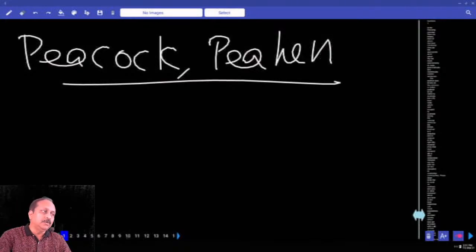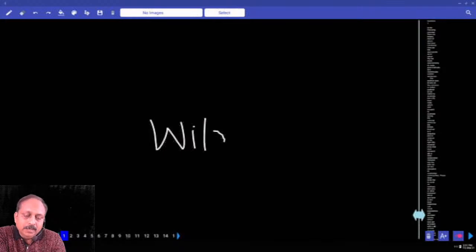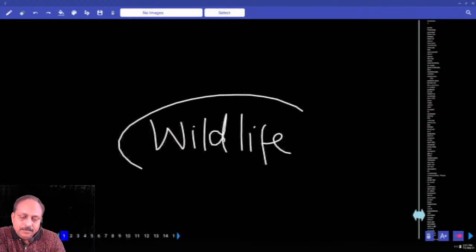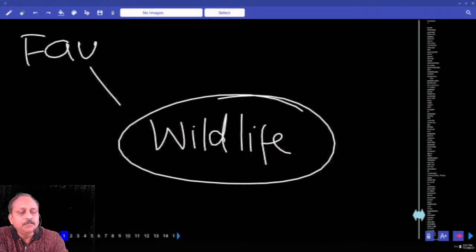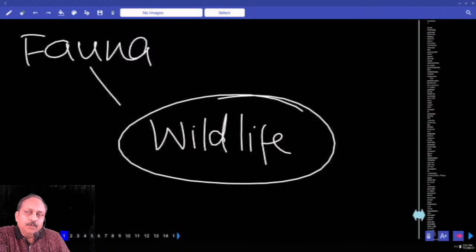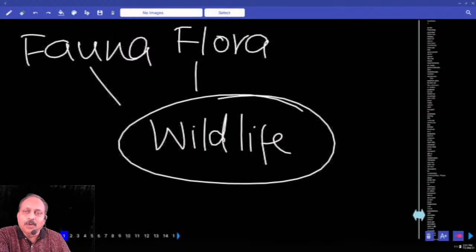Based on that, I would like to give the mind map. All of you write in the middle of the page, write wildlife. Circle it, draw lines. Wildlife, I would like to give the first word. First you write the word fauna. Fauna means what? Animals, wild animals. But here you could also write the words fauna and flora, though flora doesn't come under wildlife.